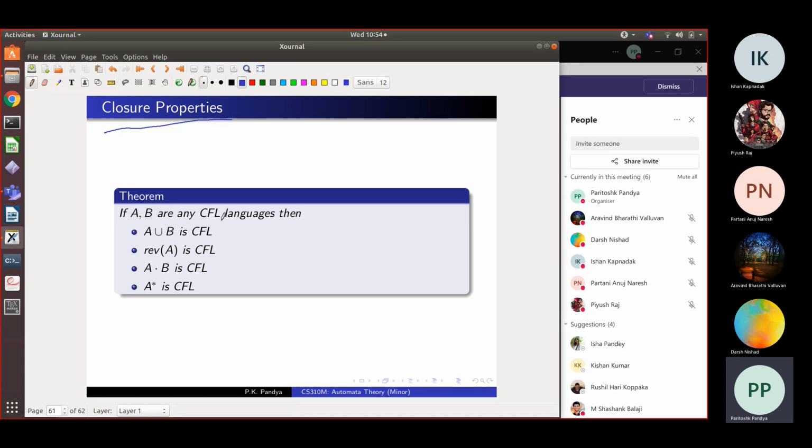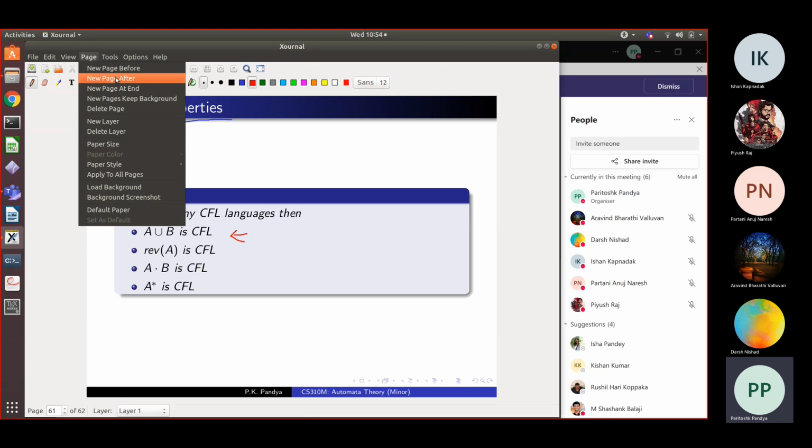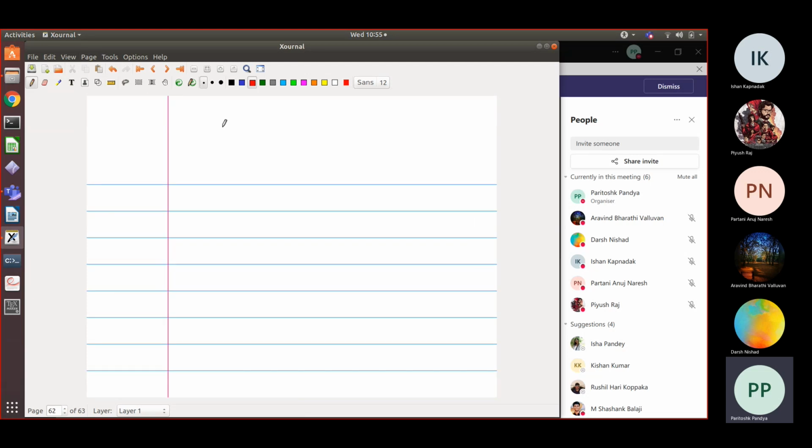If A and B are context-free languages, then A union B is also context-free. Similarly, reverse of A is also context-free. A catenated with B is context-free. A star is context-free. Okay, they are very easy proofs, and I'm going to do the proof for this part first. If A and B are context-free languages, then A union B is context-free. You may even be able to help me do the proof.